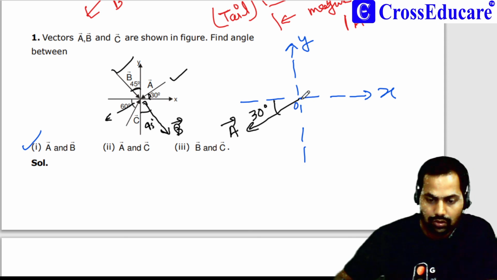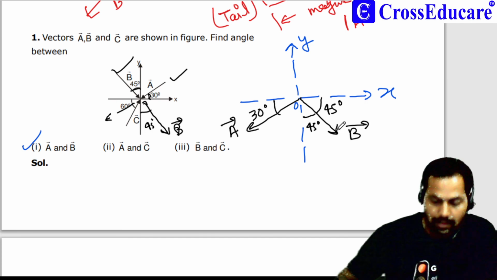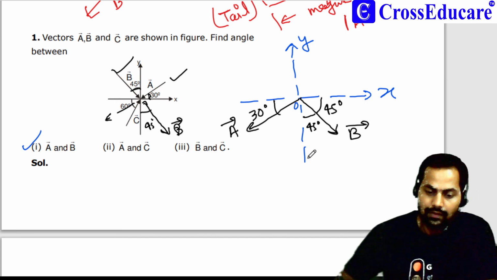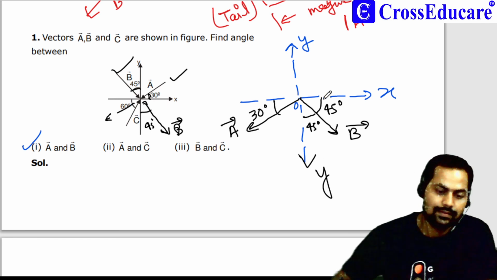So this angle is 45 and this is also 45. So B vector is making 45 degrees from the y axis as well as from the x axis.